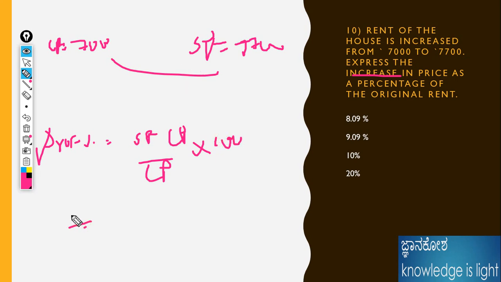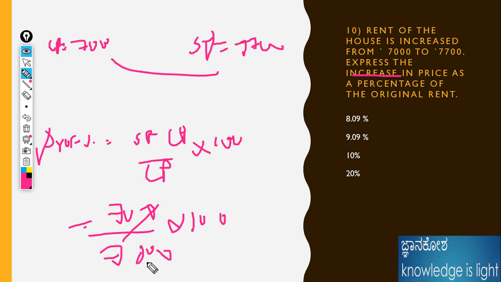What is the difference? 700 divided by 7,000 into 100. Therefore, 10% is the answer for this question. Isn't that the easy way? Okay, for the next problem.